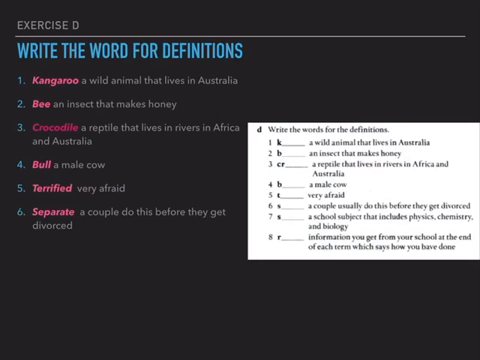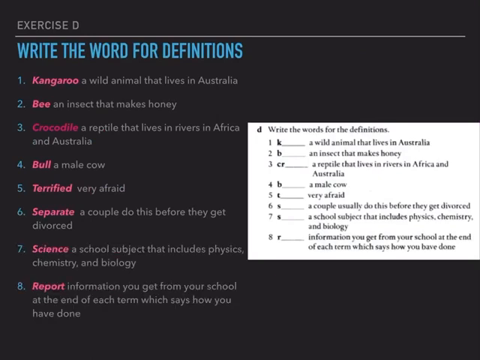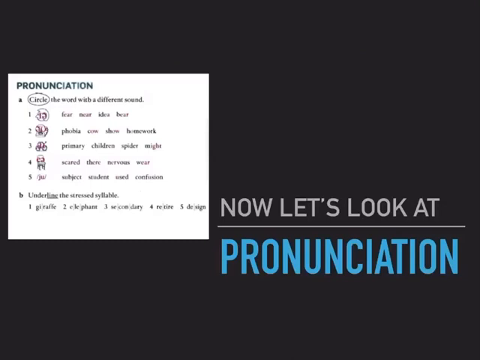And number 8, information you get from your school at the end of each term, which says how you've done, beginning with the letter R, is a report, no? Information you get from your school at the end of each term, which says how you have done. How did you do with your definitions? Any problems? Just let me know. Now, let's look at the pronunciation exercise. So we have letter A, circle the word with a different sound, and letter B, underline the stressed syllable. Now again, pause the video. Take your time to do the pronunciation exercises, A and B, and when you come back, we'll correct.